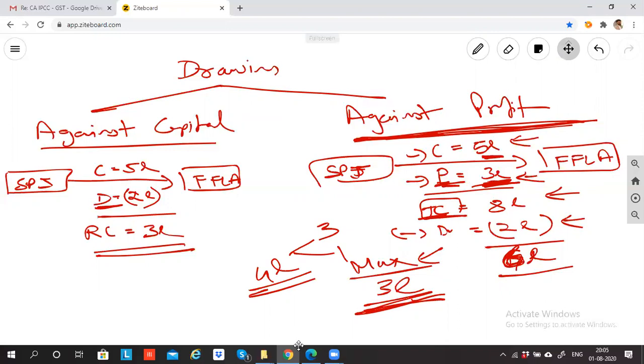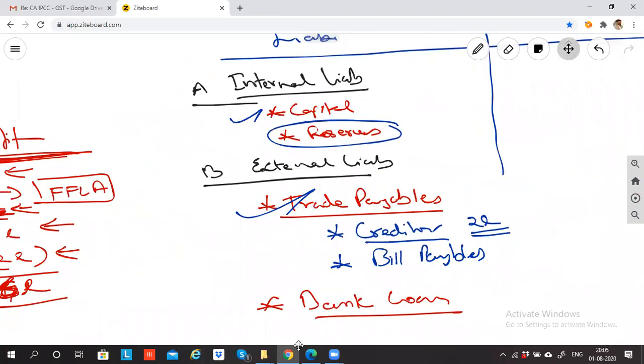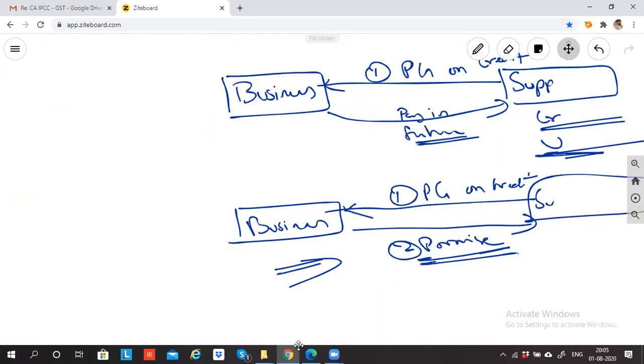Any doubts in drawings, please? Nikhil, you had some doubt with regard to drawings that time, no? What is your doubt? There was one doubt with regard to drawing and I said remind me here, I'll discuss that point. You forgot? Yes, sir. No problem. When you remember, just remind me, I'll explain.